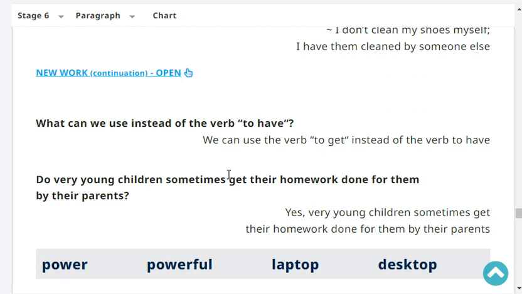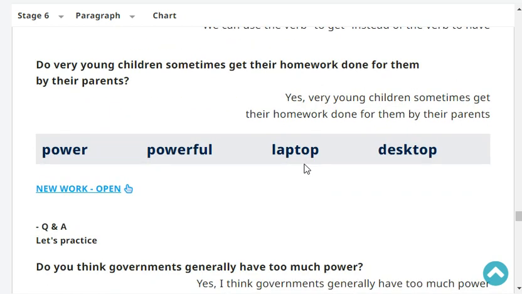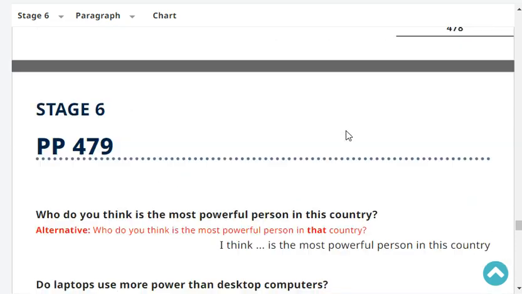Very good. Do very young children sometimes get their homework done for them by their parents? Yes. Very young children sometimes get their homework done for them by their parents. Very good. Do you think governments generally have too much power? Yes or no? Yes, I think governments generally have too much power. Very good.